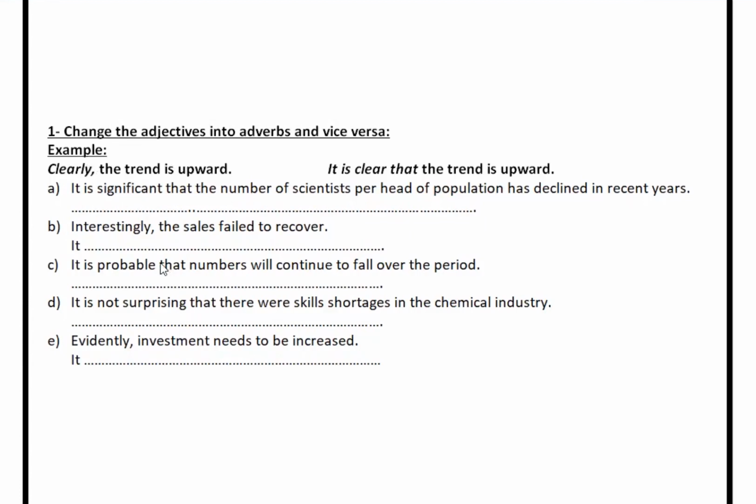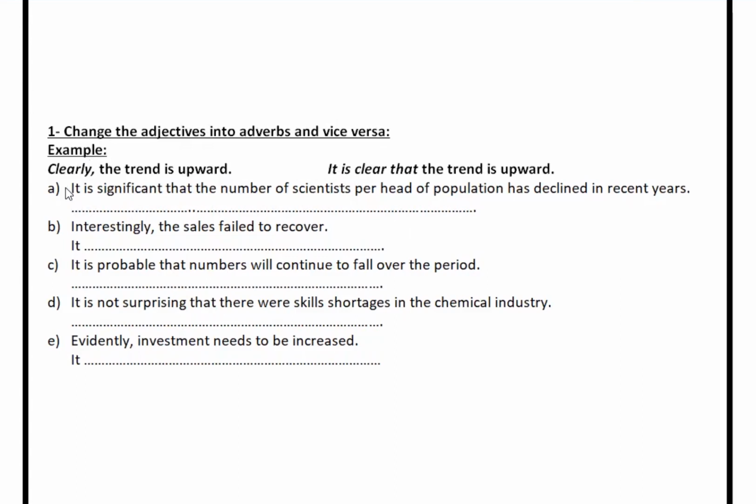The idea of this exercise is for you to change from adjectives into adverbs and vice versa. We have an example here. Clearly, the trend is upward. So clearly is an adverb. We can rewrite the sentence, changing clearly into an adjective, and it's going to be like this. It's clear that the trend is upward. Clearly, the trend is upward. It's clear that the trend is upward.